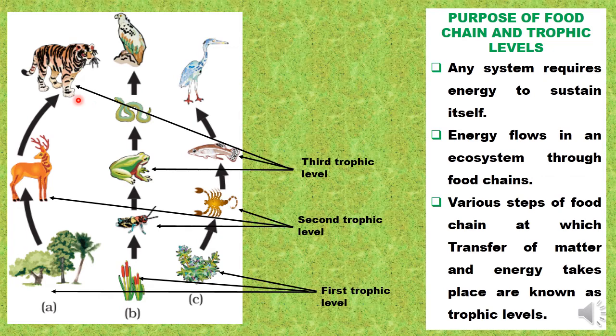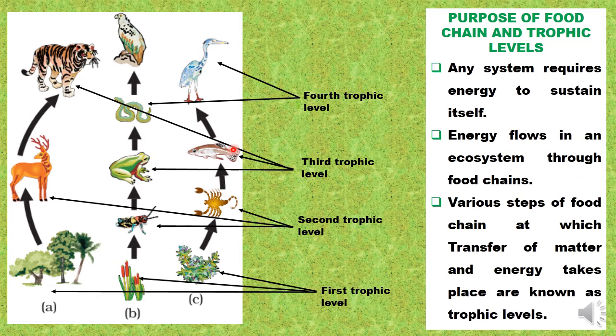So whether it is the fish, whether it is the frog or the lion, the third trophic level is occupied by secondary consumers which are exclusively flesh eaters. So they will be eating other animals, they will not directly feed upon the plants. And then there is fourth trophic level. Fourth trophic level organisms are those which consume the secondary consumer, and that is why they themselves are tertiary consumers.